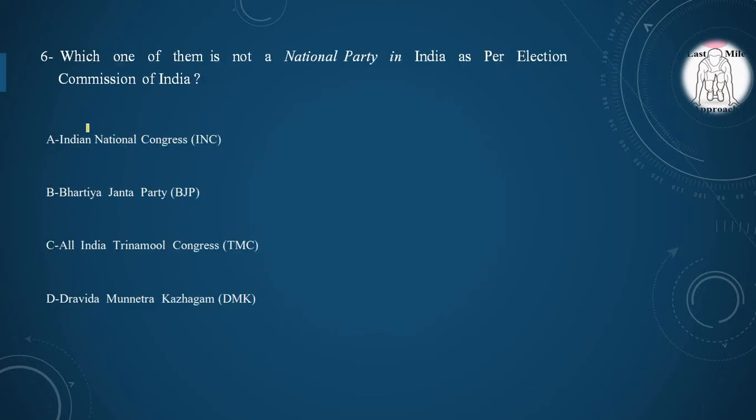Moving to our next question, which one of them is not a national party in India as per Election Commission of India? Option A Indian National Congress, yes it is correct. Second, Bharatiya Janata Party BJP, yes it is also a national party. Option C All India Trinamool Congress, yes it is also correct. So option D is incorrect because Dravida Munnetra Kazhagam is not a national party in India as per Election Commission of India.